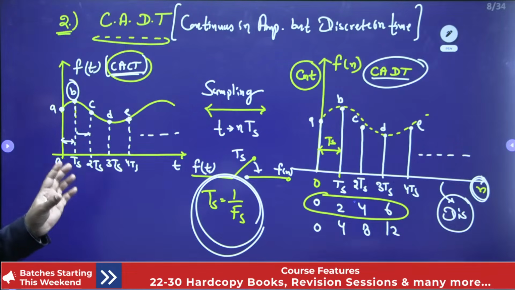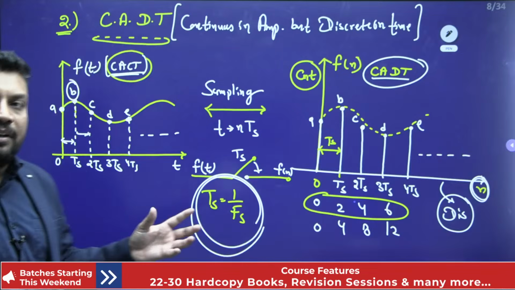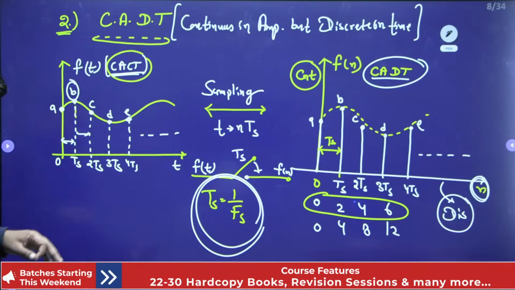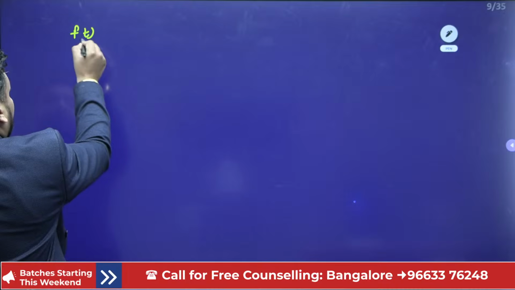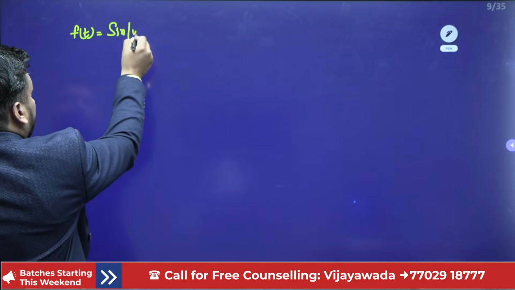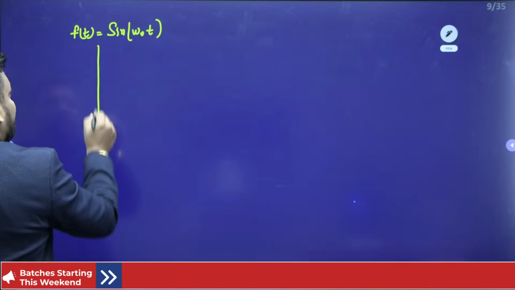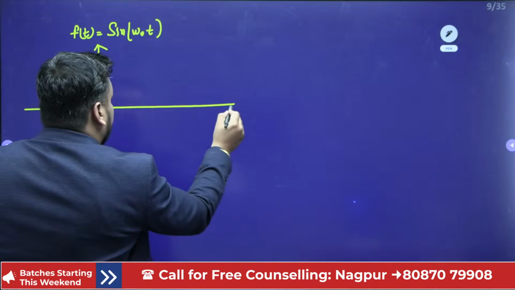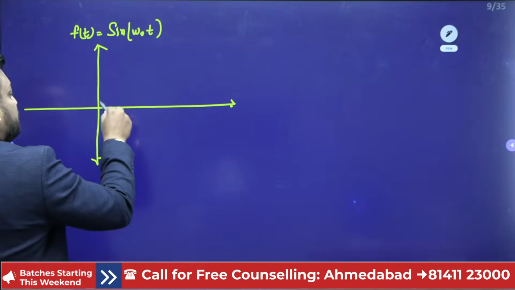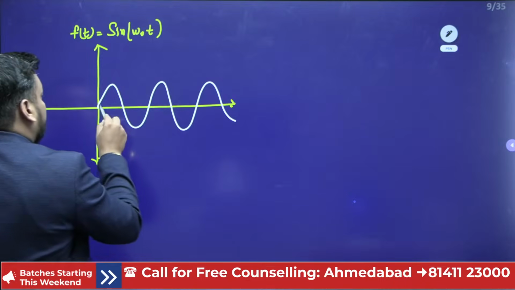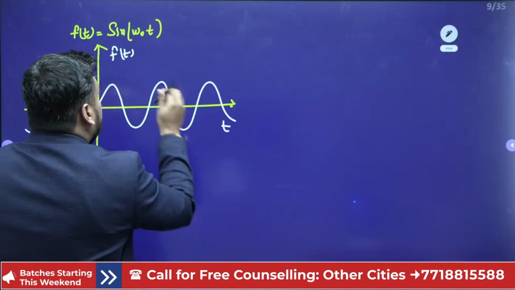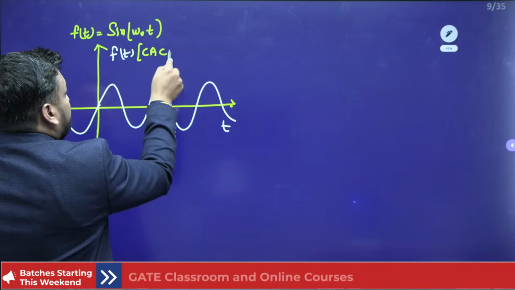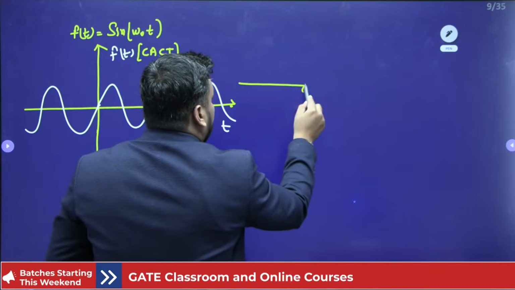So this is simple sampling, how we can generate a CADT signal from a CACT signal. Let me take one more example of a sinusoidal signal. Let f(t) be sin(omega 0 t). If I have a sinusoidal signal just like this, then it is a CACT signal. If I want to perform sampling here,